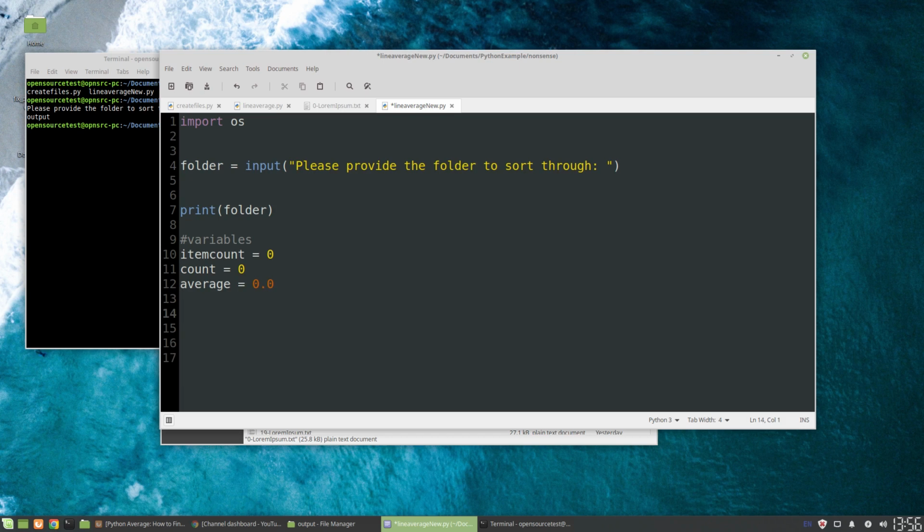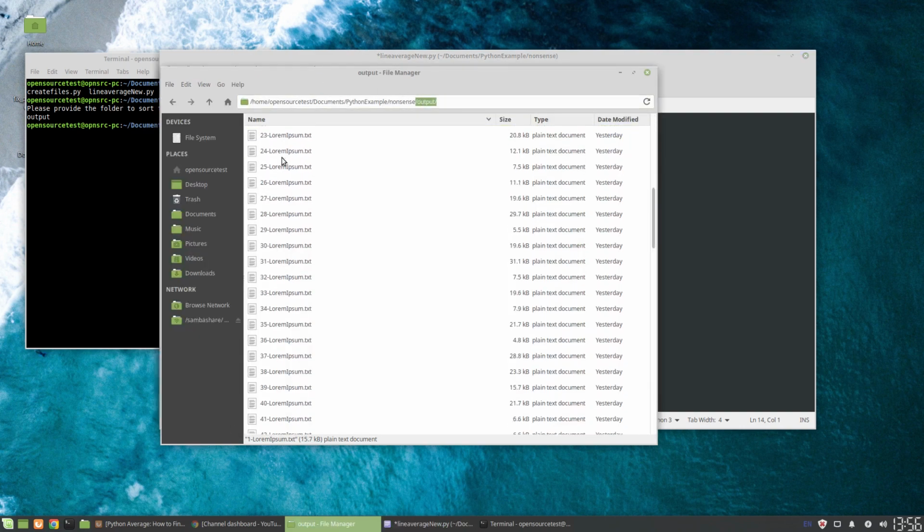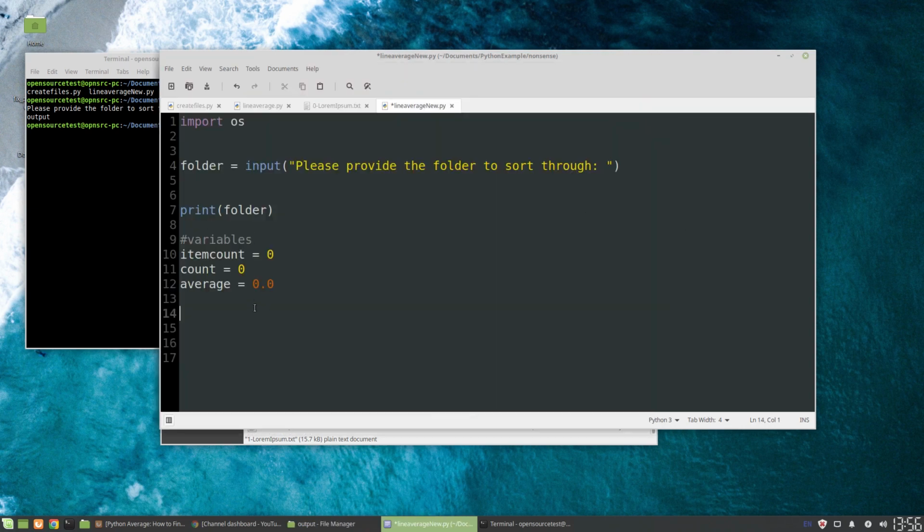Now, to iterate over the folder, or to go through the folder and read all of these files, this is all in our output folder here, and there's 100 files, so 0 to 99. To run through this, what we can do is run a for loop. It's going to say for item, or you can also call it file, but file sometimes has special attributes associated, so I like to call it item. This could be really anything. You could just call it for z in the folder.